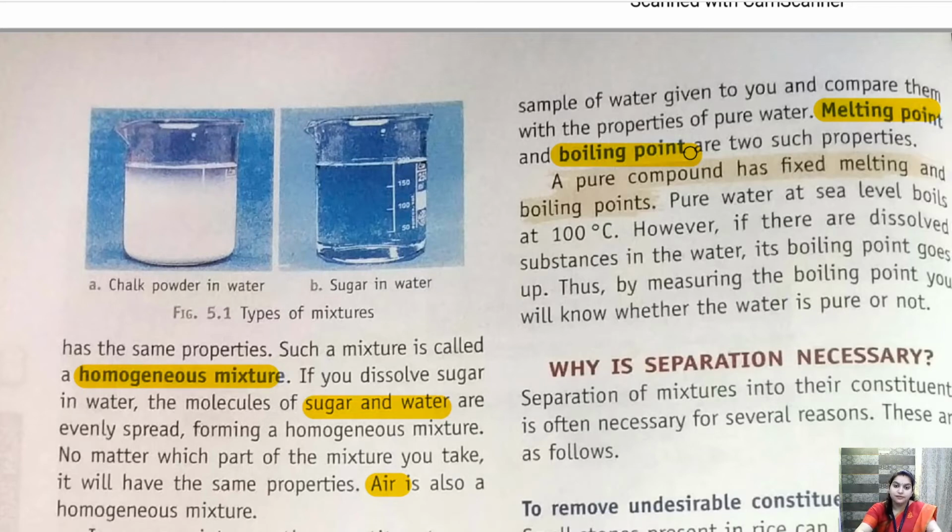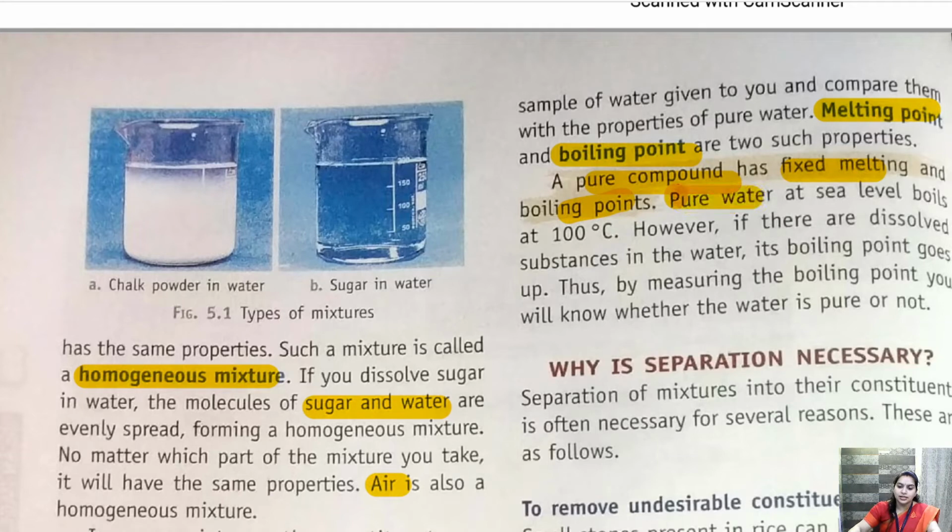If the solution is impure, the boiling point will be more than 100 degrees Celsius. The boiling point will rise. So here is the reason. Pure compounds have fixed melting and boiling points.